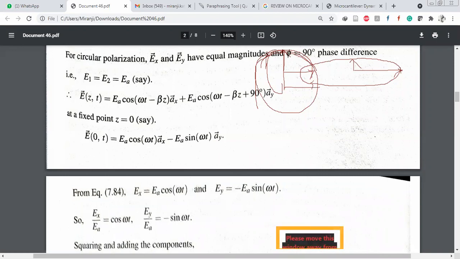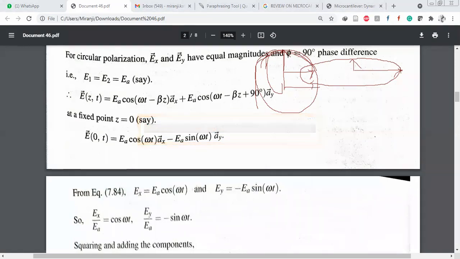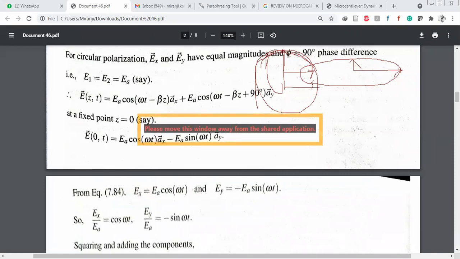So Ex by A equals cos omega t, Ey by Ea equals minus sin omega t.